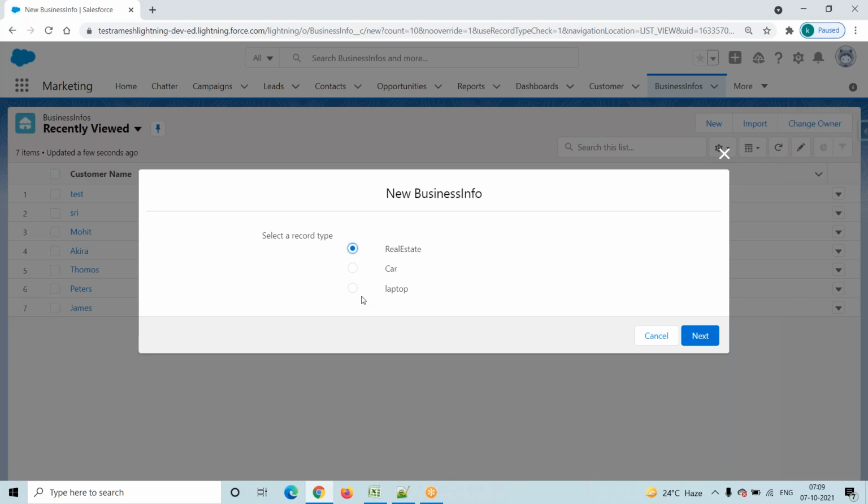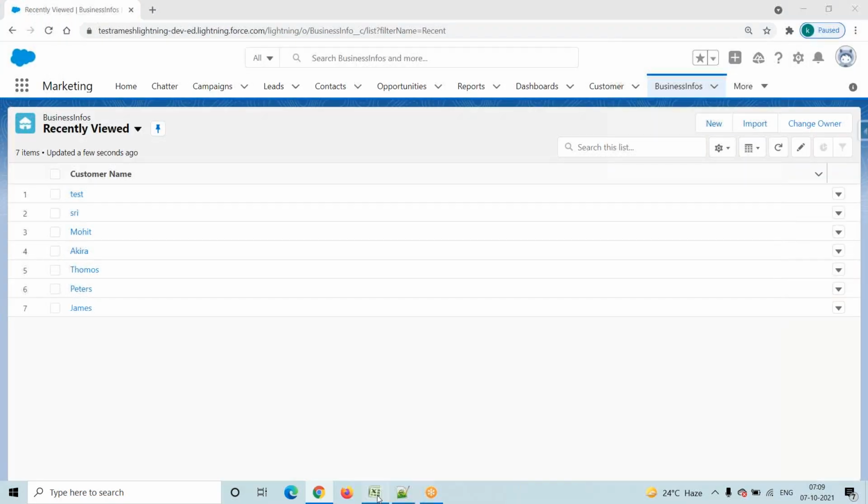Automatically it will redirect into the page layout. That you have to remember. Now coming into here, one more thing.